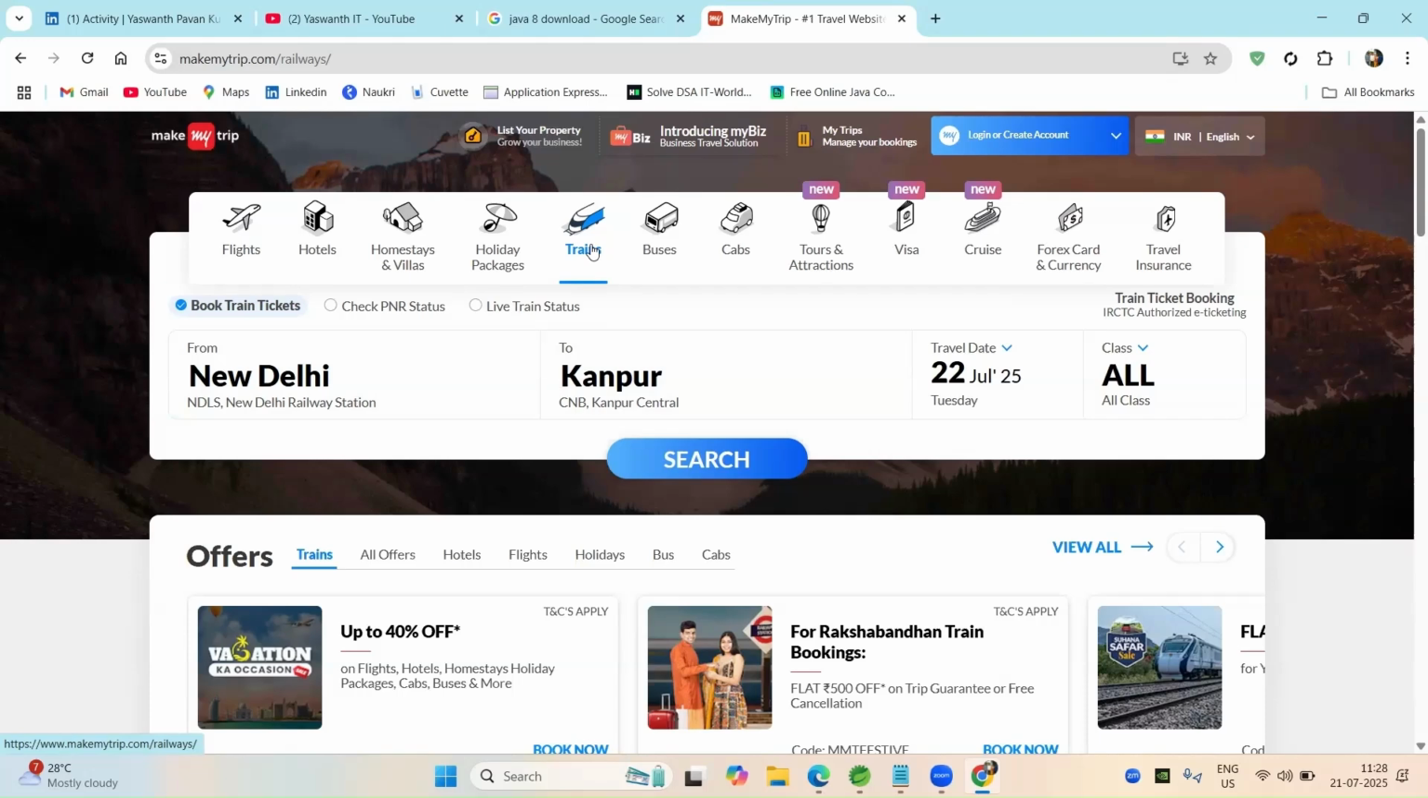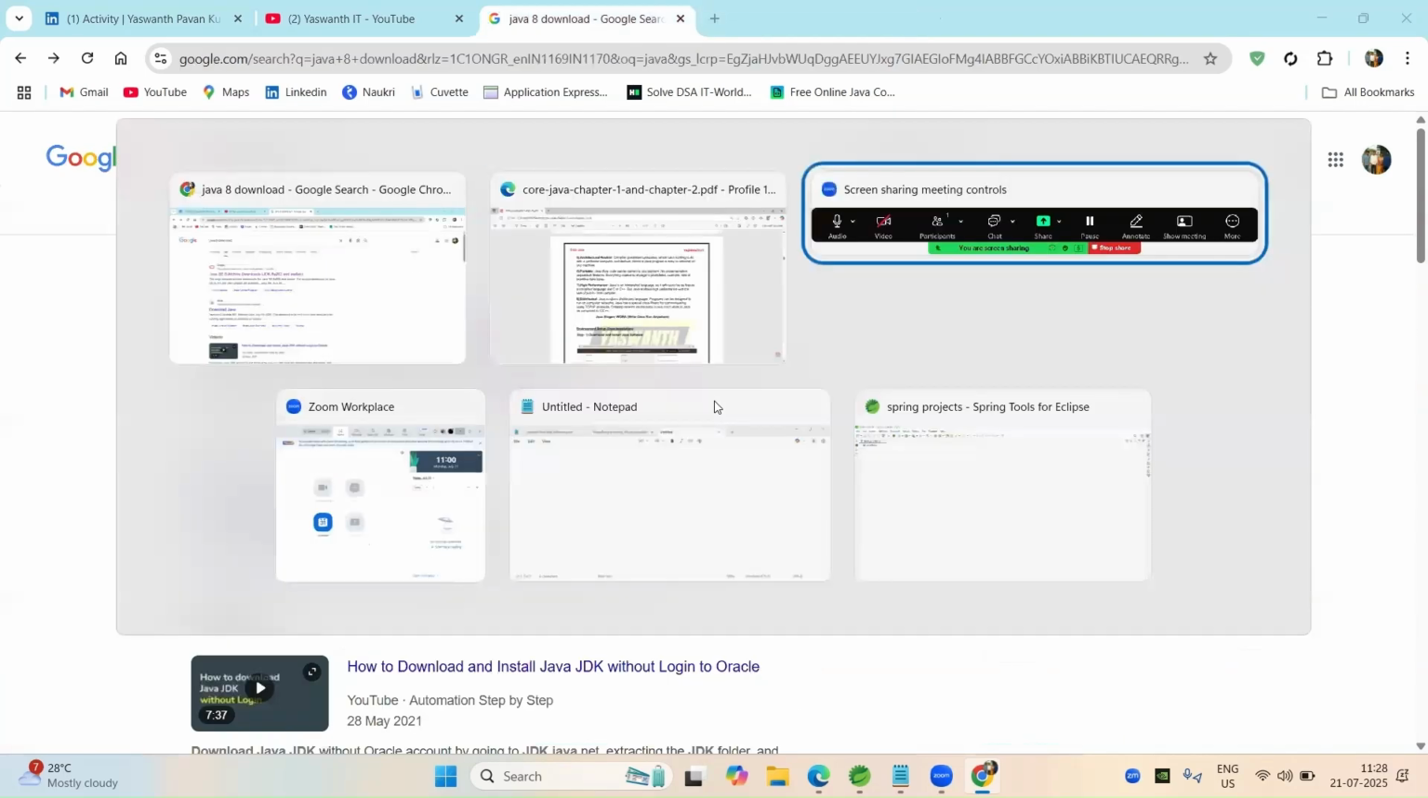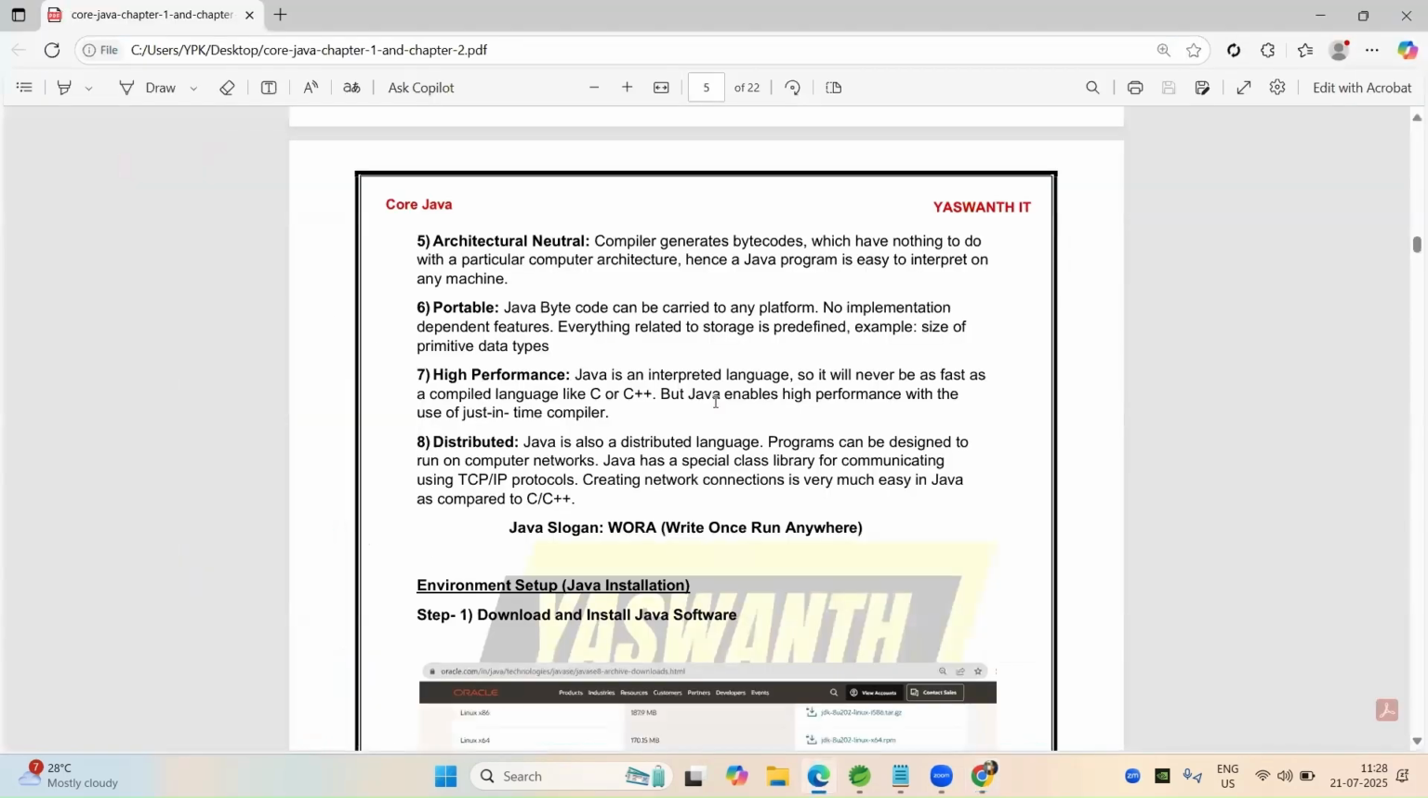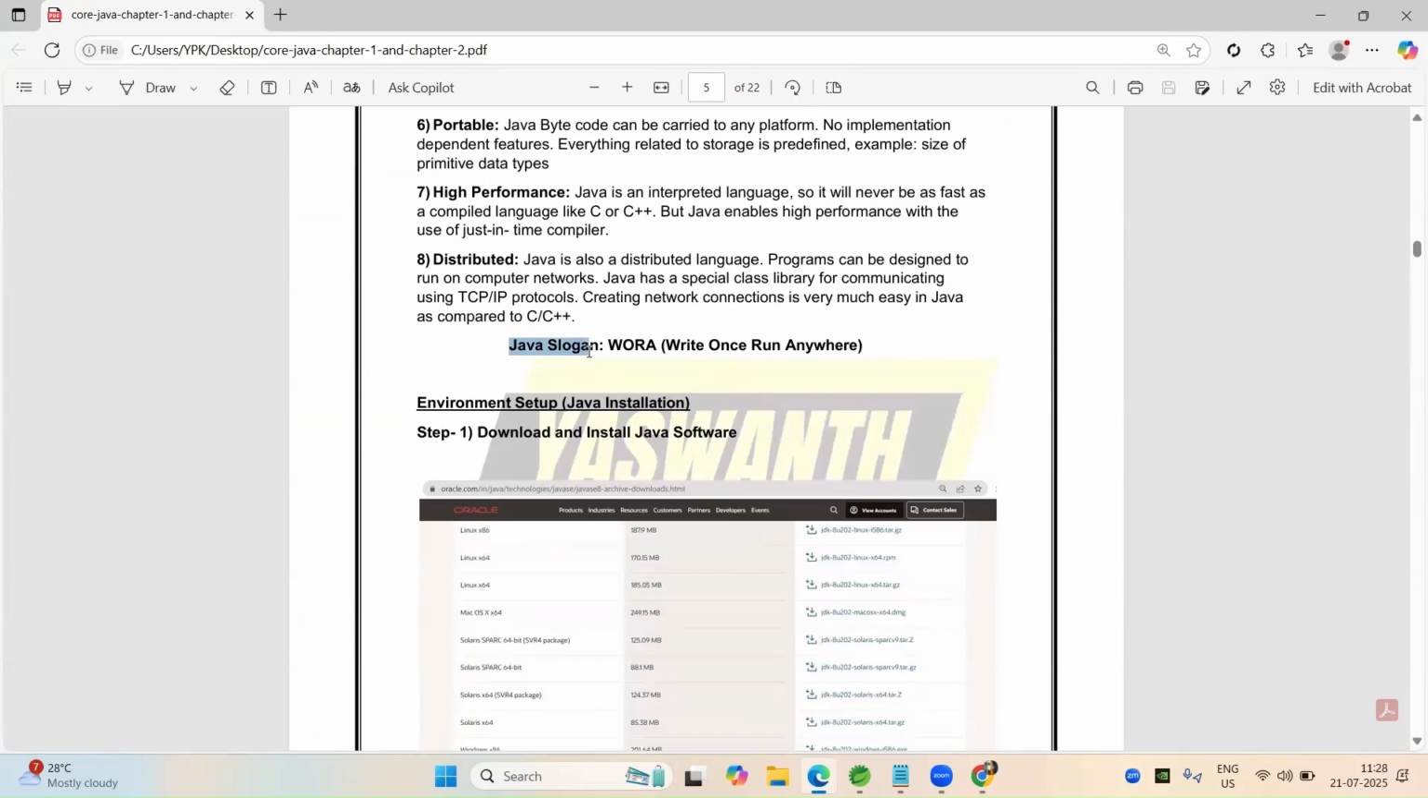Communication between one application and another application. These applications will be called distributed applications. So we can develop an application by using Java to create distributed applications also. Java slogan, which I explained earlier, is WORA: write once, run anywhere. What does it mean? Whenever we write our program once, we can run it on any operating system. In any OS we can run our Java program. So that's why this slogan comes into the picture: WORA, write once, run anywhere.